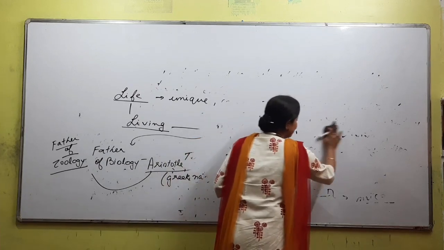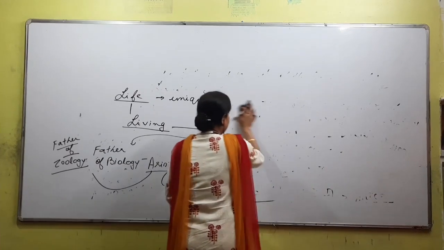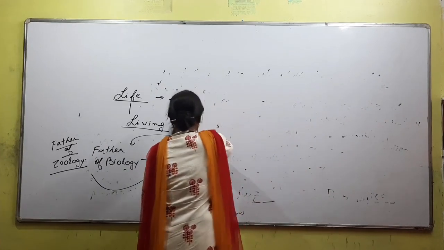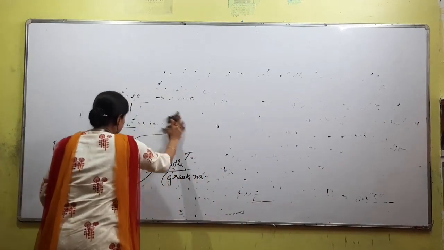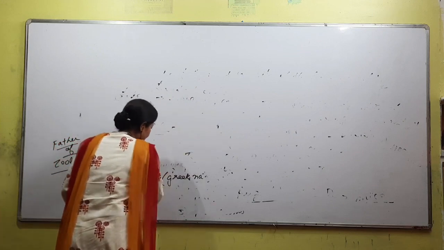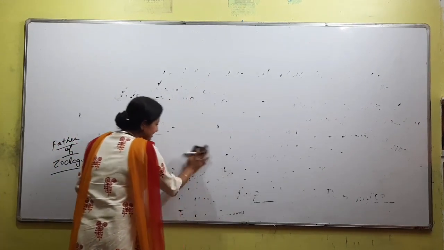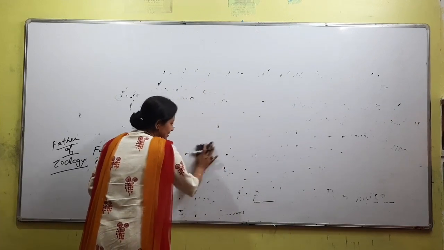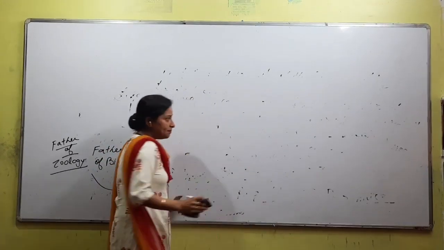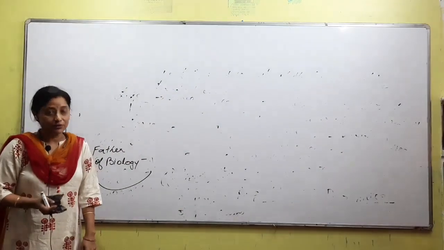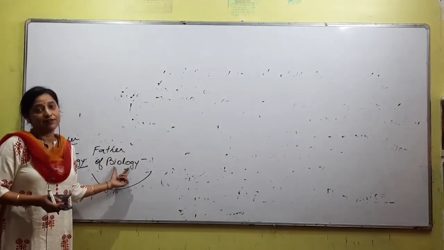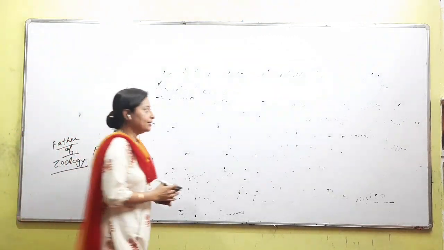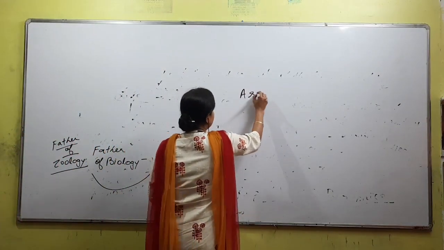Obviously, science has limitations, and you have certain things that are proved wrong, right? But the good thing is at least you have heard about him. So when we talk about biology, biology not only consists of the animal part, we always have the plant part also. So if one has to be a father of zoology, then someone has to be a father of botany also, right?